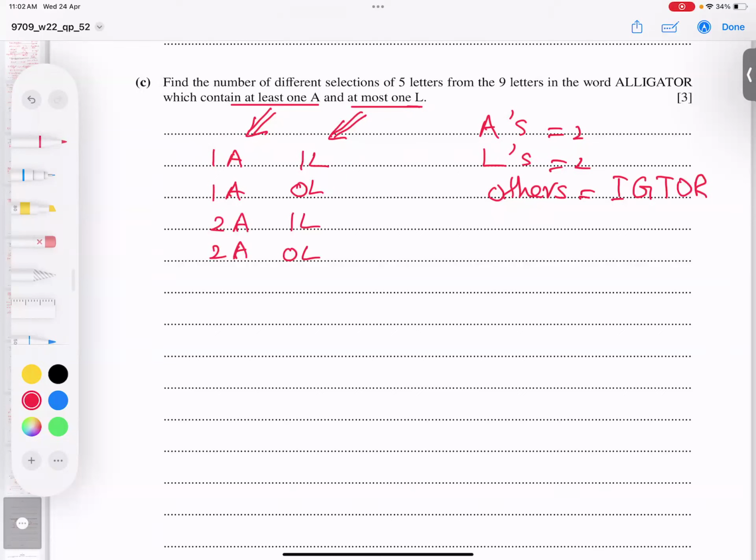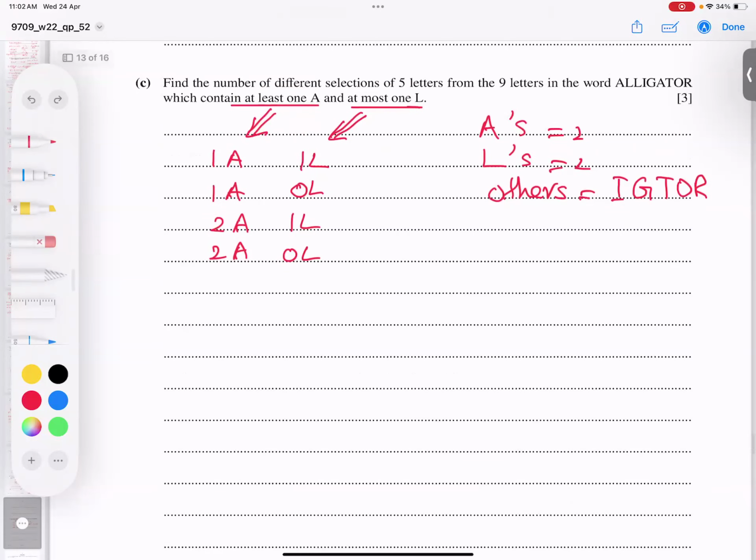Now, if you read carefully, he said at least 1A. So you see, at least 1A, at least 1A, all satisfying. And at most, L is 1 or 0, 1 or 0. So we have 4 options. So let's try to get it.